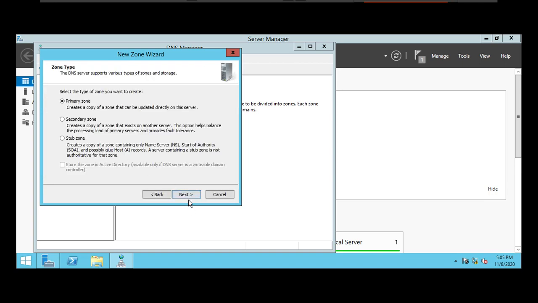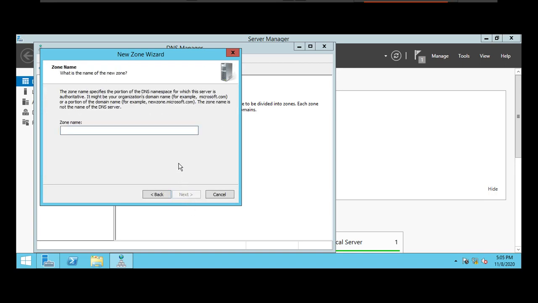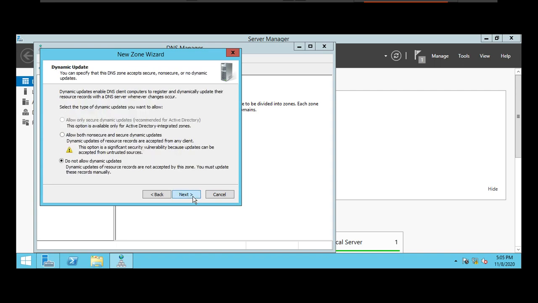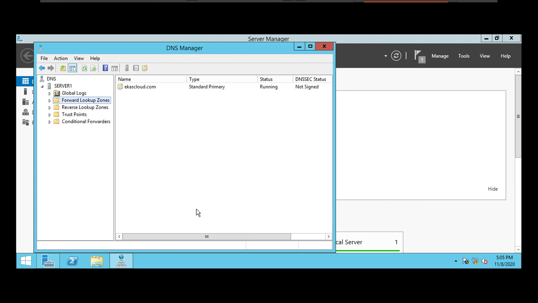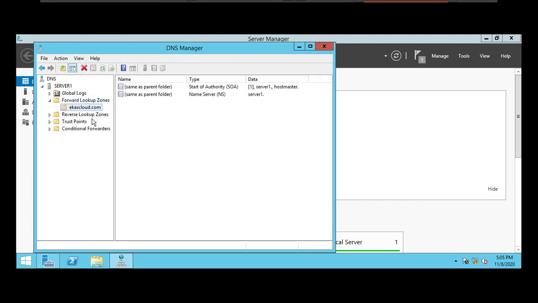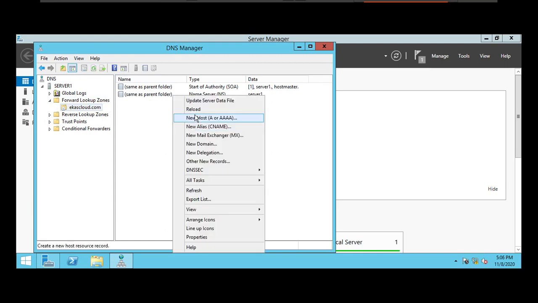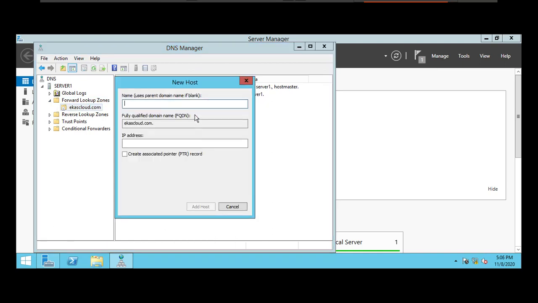I will go with a new primary zone and name it acascloud.com. We go next and next, then finish. So you will have acascloud.com as the primary zone, and you may have multiple records.